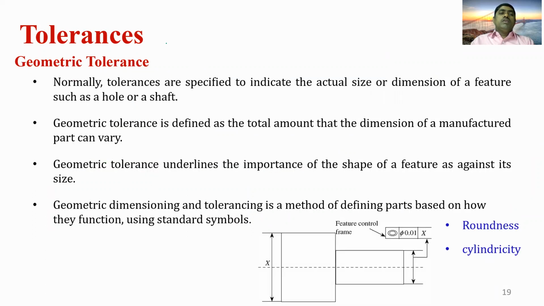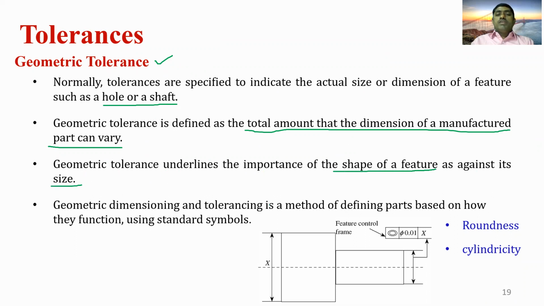Next, coming to the geometric tolerance. Geometric tolerance is defined as the total amount that the dimension of a manufactured part can vary. Normally tolerances are specified to indicate the actual size or dimension of a feature such as a hole or shaft. So in the geometric tolerance, the total amount that the dimension of a manufactured part can vary is called the geometric tolerance. It deals with the shape of the feature as against the size.